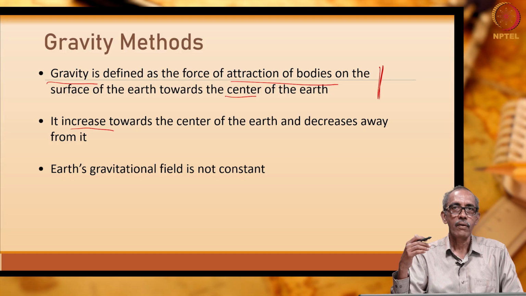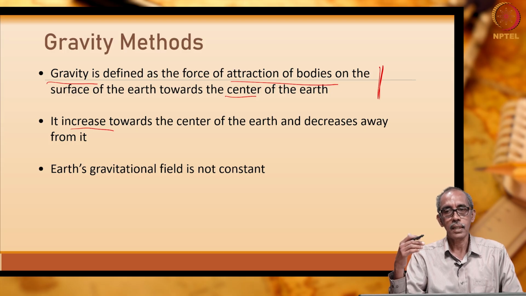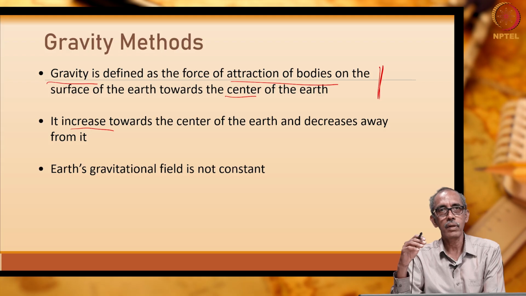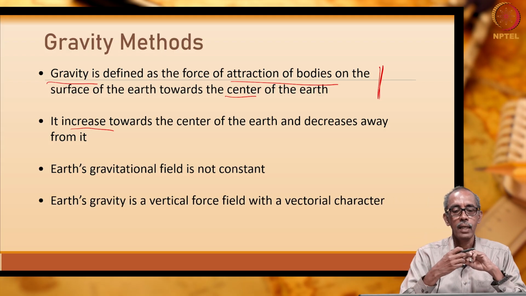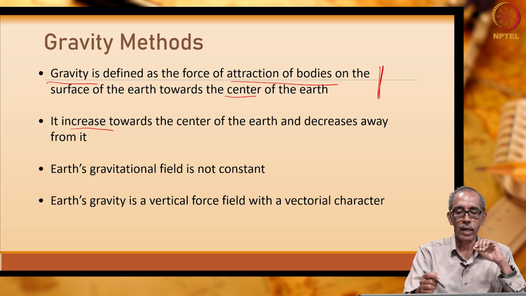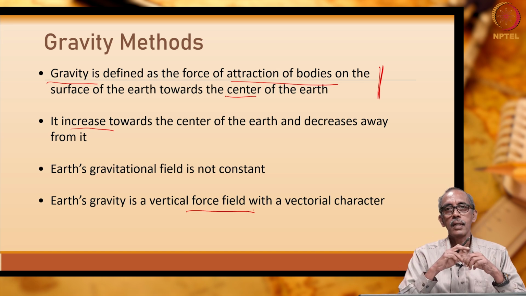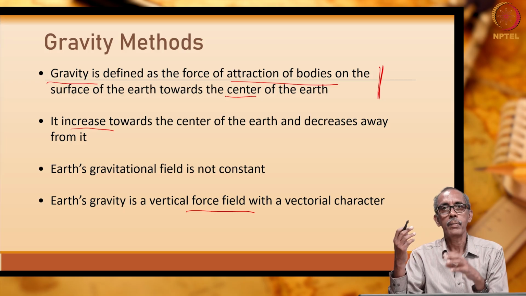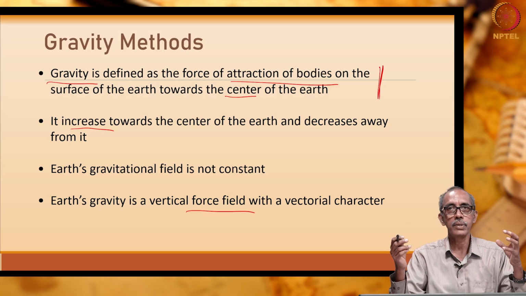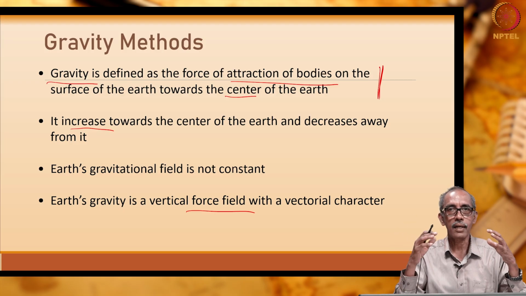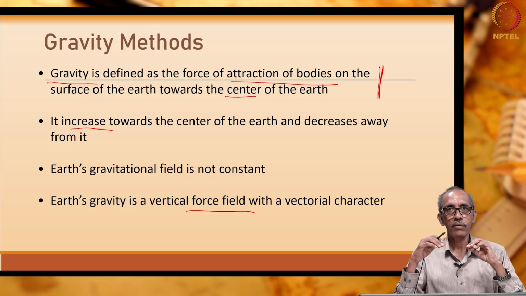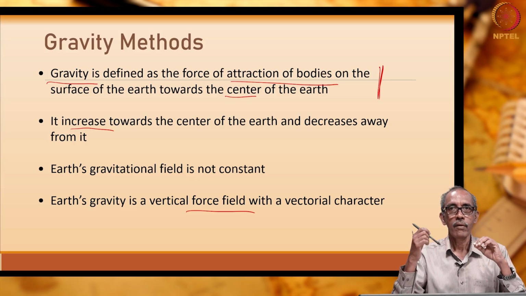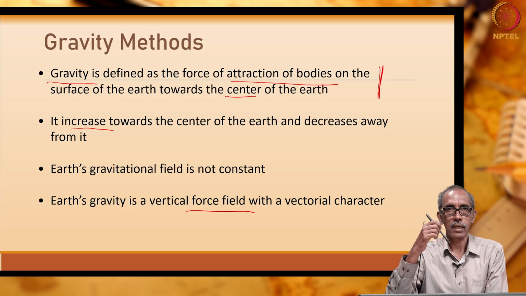Further, Earth's gravitational field is not constant. We are going to see the reasons a little later. As of now, let us remember gravitational field is not constant. Earth's gravity is a vertical force, right? Vertical force and with a vectorial character, because wherever the object is, it is attracted towards the center of the Earth. So, it is a vertical field vector.